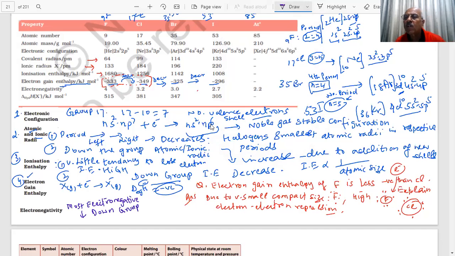If I move down the group, electronegativity will increase or decrease? What is your answer?